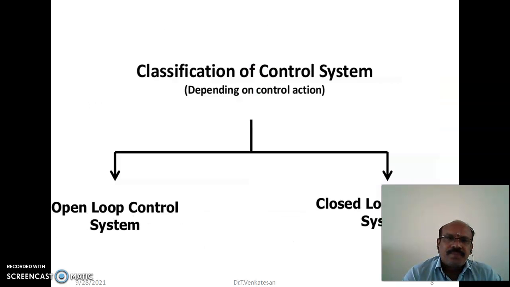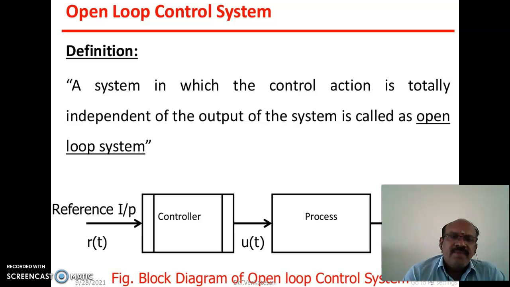Next, the basic classification of control system. It has two types. One is the open loop control system. Another one is the closed loop control system. The definition for open loop control system: a system in which the control action is totally independent of the output of the system is called an open loop system.